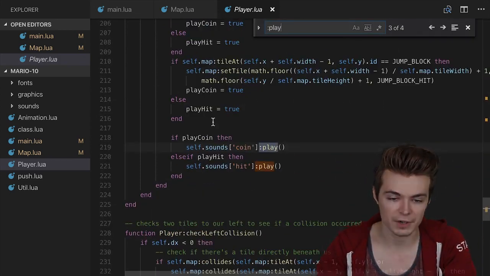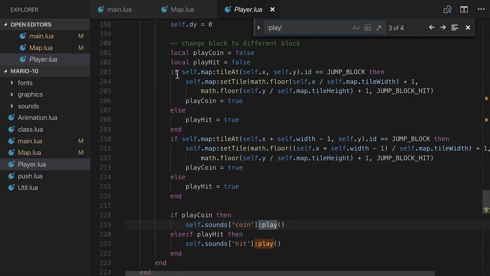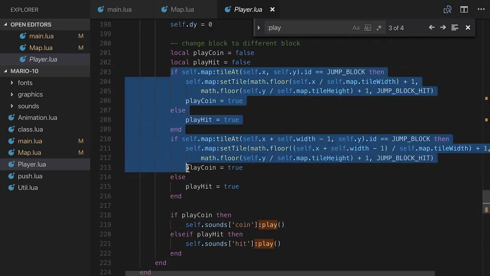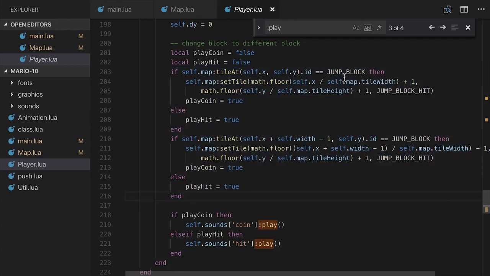And if we go down here, I'm just going to do a search for :play for ease. So we are also keeping track of whether or not we hit a block and it is going from yellow to brown, or whether it is already a brown tile. So we're checking to see whether we have hit a jump block or whether we've hit a jump block hit. And accordingly, we can play either the coin sound or the hit sound. And those are the only sound effects that we are adding to Mario. Let's go ahead and give this a test run right now.